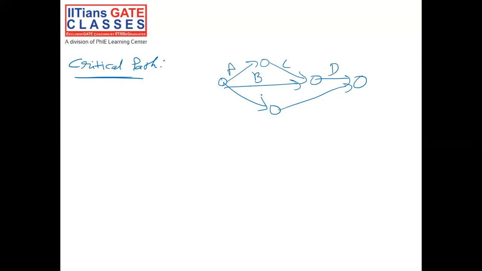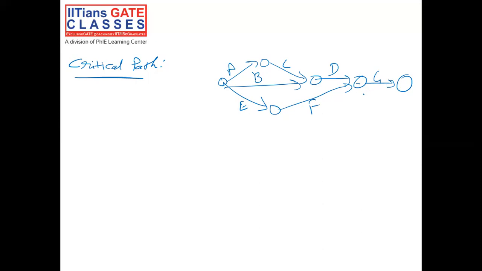So it is the maximum time consuming path from the first event to the last event in the network diagram. So if you have a particular network diagram, let's say something like this. Some activity A, then B, then C, then D, somewhere here E and F, and let's say this is G. So we have A, C, D, G path, B, D, G path, E, F, G path.